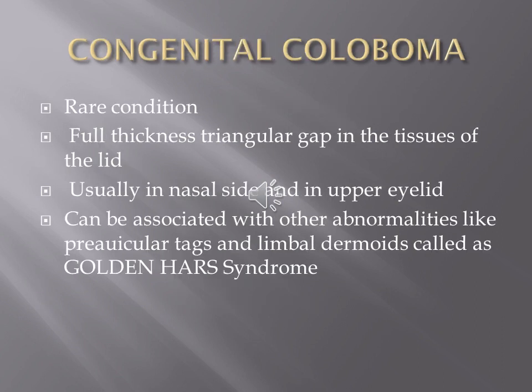Coloboma of the eyelid is a congenital abnormality which is a rare condition. It is present since birth. It is a full thickness triangular defect in the eyelid, with the base of the defect in the lid margin. The upper eyelid is commonly affected, and this can be associated with other congenital abnormalities like dermal cyst and preauricular appendages, in which condition we call it Goldenhar syndrome.